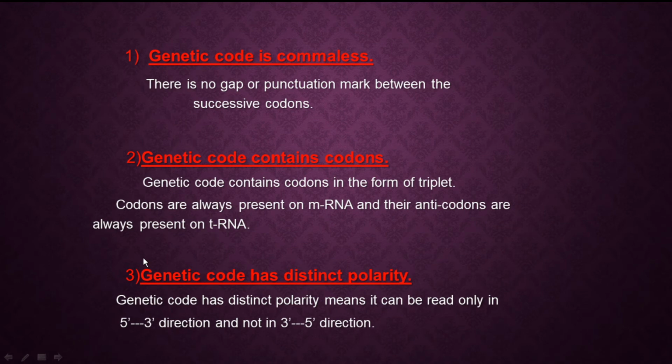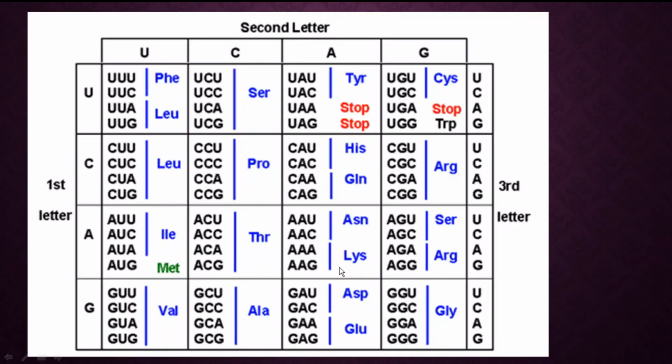In the same way, genetic code is always read from the 5' end to the 3' end.